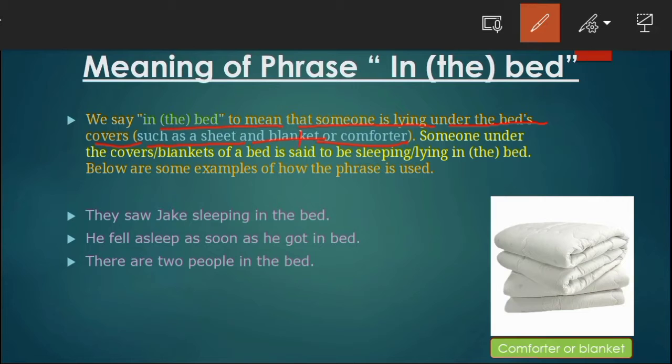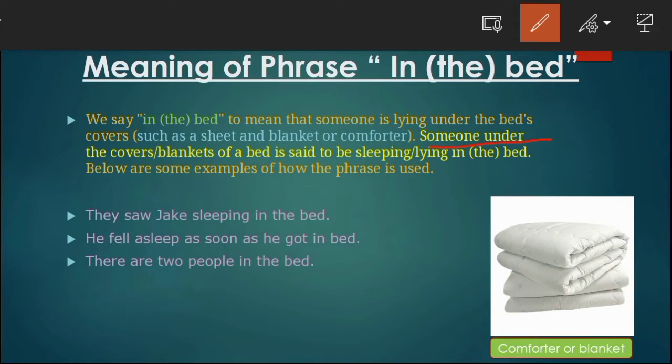Here, a blanket and a comforter are both the same. Here you can see in this figure. We use this blanket or comforter in the winter season. Okay, let's move further. Someone under the covers or blankets of a bed is said to be sleeping or lying in the bed.